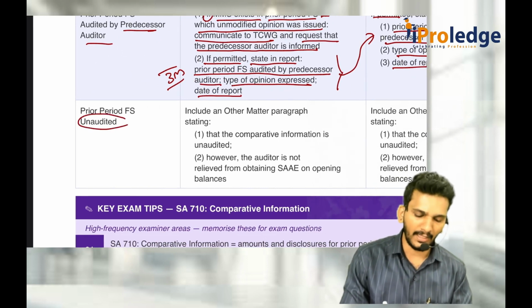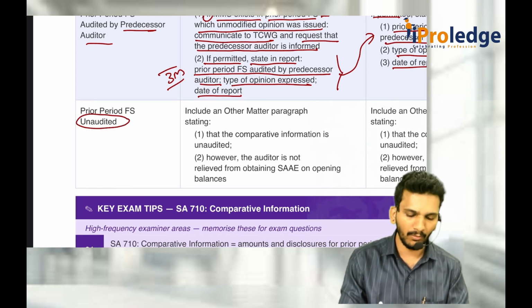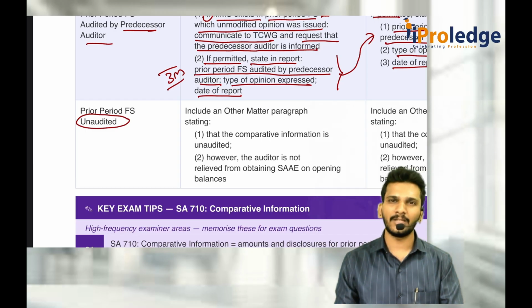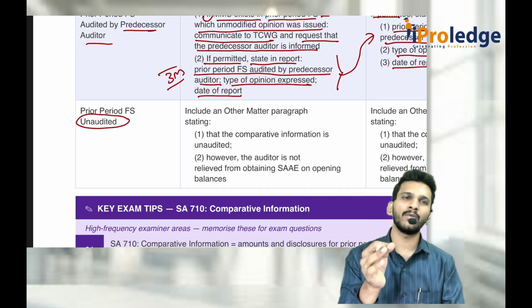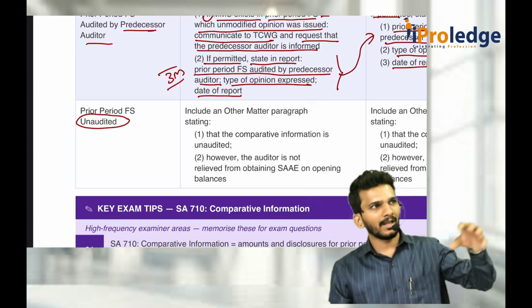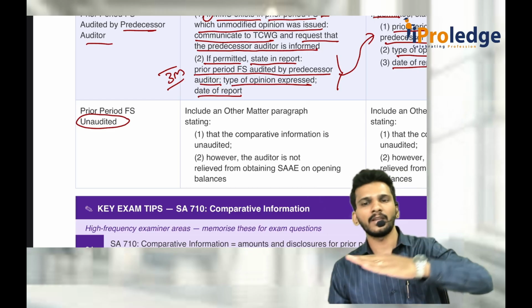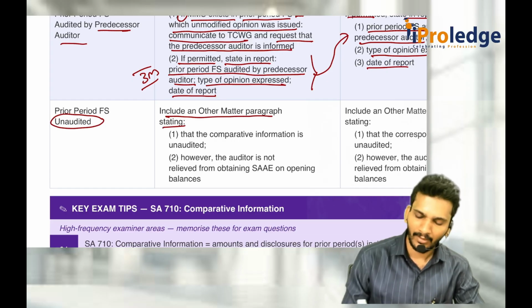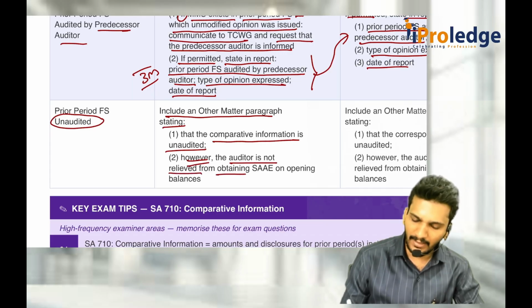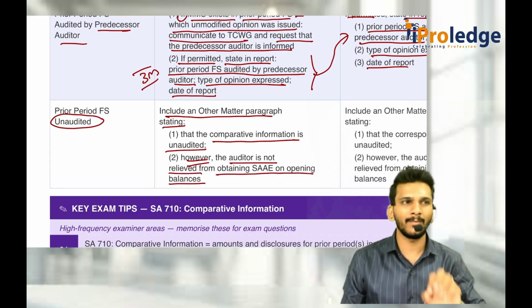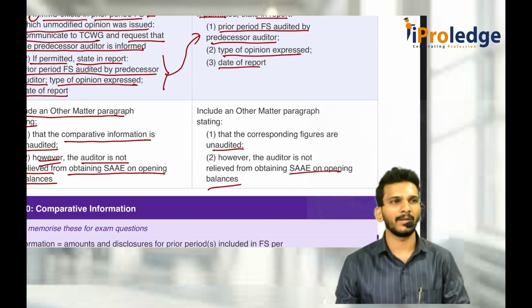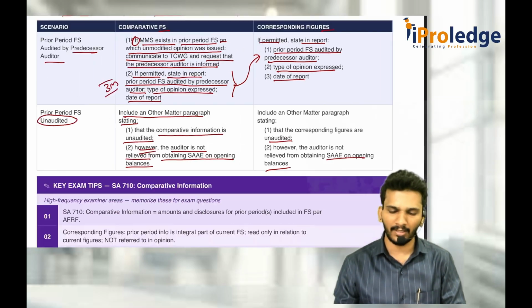But if it is unaudited, that means there is no comparison for you as to whether they did it correctly or not. As an auditor, you should make sure that just because it is not audited, it does not relieve you from the duty to make sure that last year closing balances have been correctly brought forward in the current year. You definitely have to make sure of that. Include an Other Matter paragraph stating that the comparative information is unaudited. However, the auditor is not relieved from obtaining sufficient appropriate audit evidence on opening balances. Opening balance work is compulsory. Here also, even though it is unaudited, sufficient appropriate audit evidence on opening balances has to be there. That is 710.